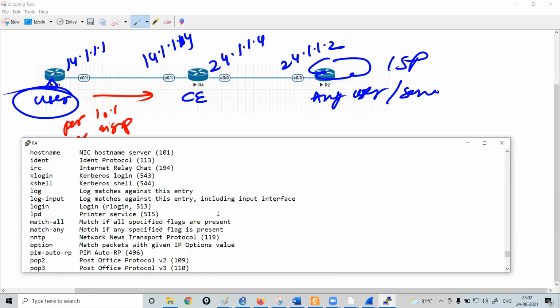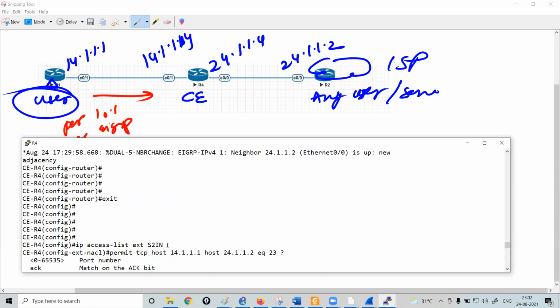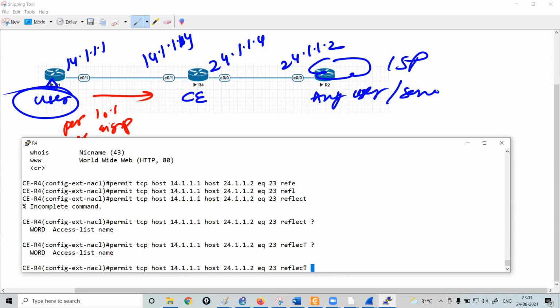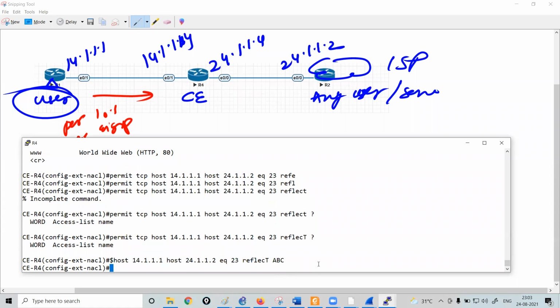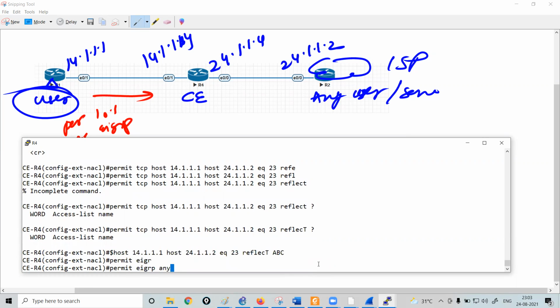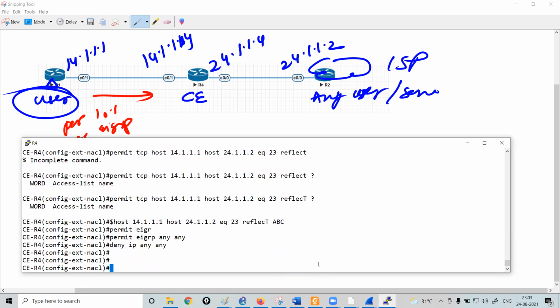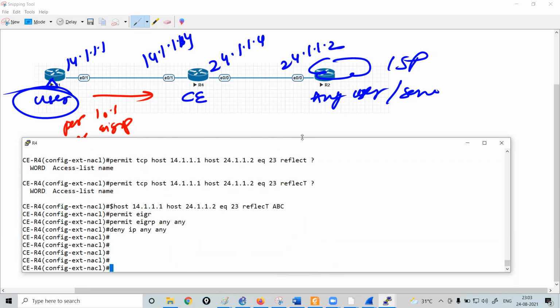Now try to understand. Whenever we create an access list on the router, there will be some name. So now it says the access list which is going to be created by the reflexive ACL, you need to give some name. So let me just name it ABC, as simple as that. Also, I would like to permit the EIGRP packet, source any, destination any. The rest is deny ip any any. That's the implicit deny, which I do not need to run. However, I'm just running it, for those who are not aware of this.